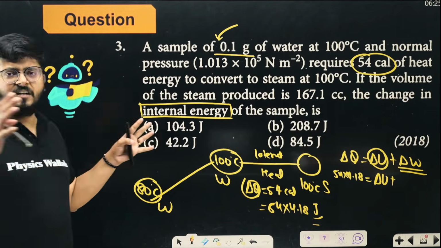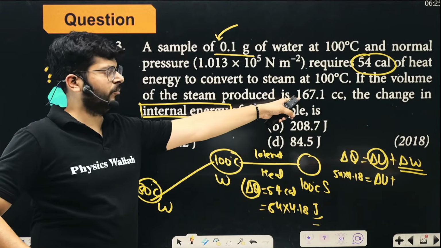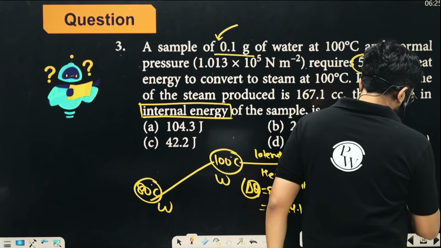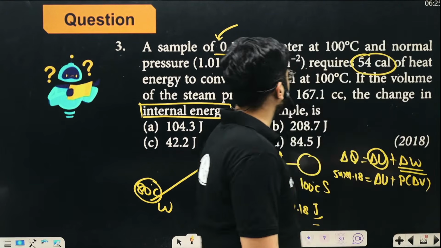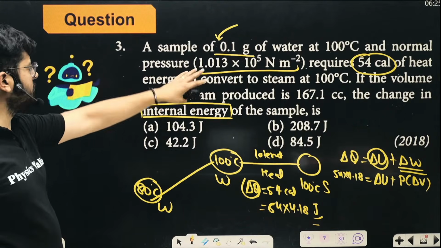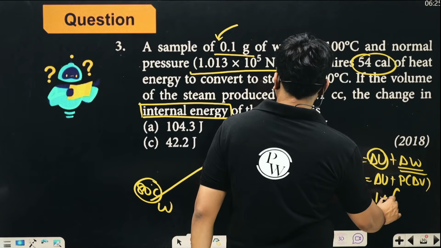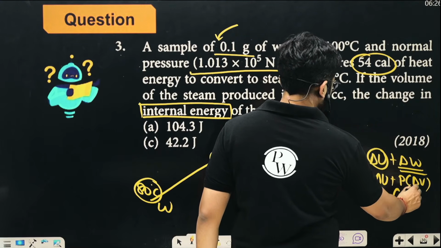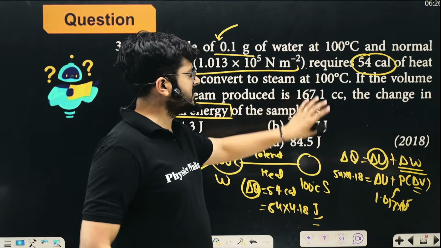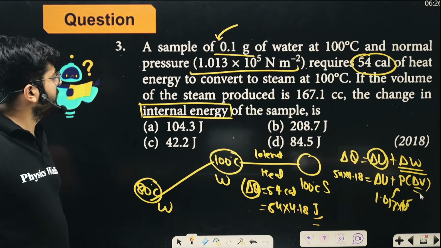In this expansion, some work is also being done. The water is expanding, and the new volume is 167.11 cc. So here delta W will be P delta V. The pressure over here is given in the question, because we are heating the whole thing at this pressure. It is 1.013 × 10^5. And delta V, what will be the change in volume? The final volume is 167.1 cc.